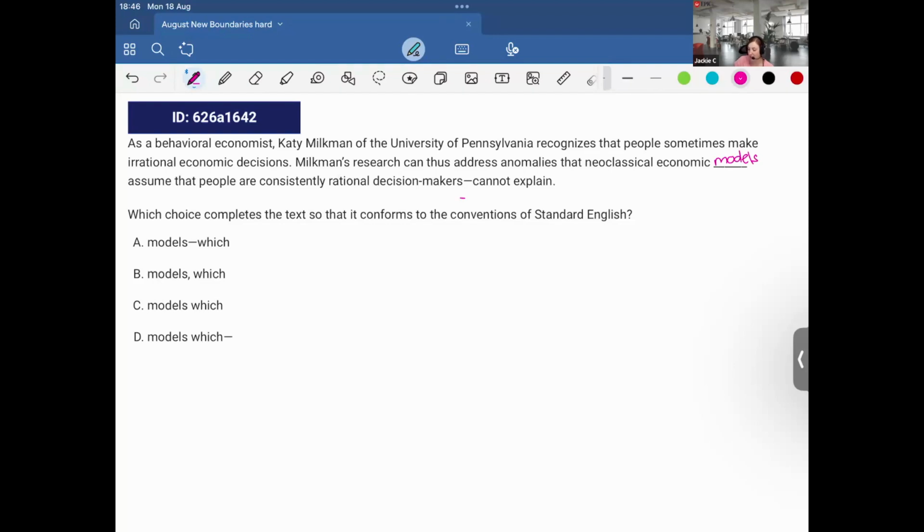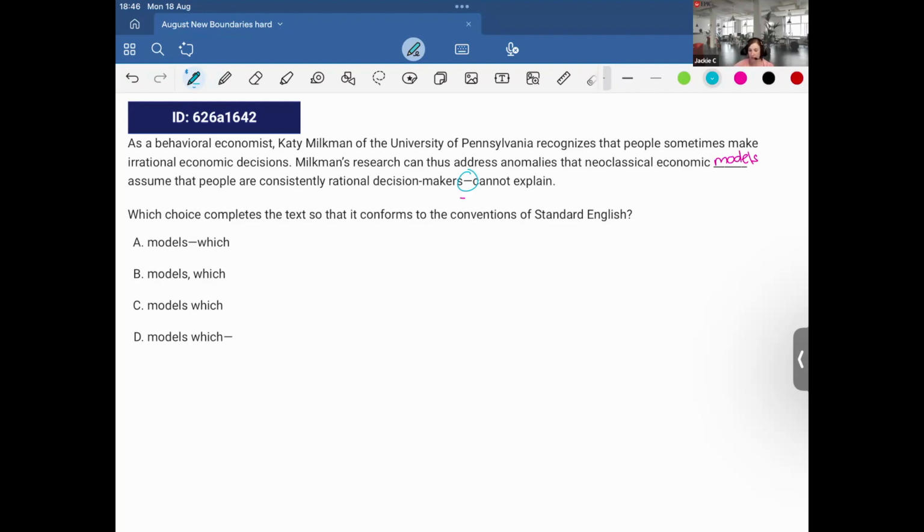Okay, so here it seems like it's trying to explain what these neoclassical economic models are. I also see that there's a dash here. If I have a dash here in the passage and I'm using the passage to explain some extra information, I need to have a dash appear previously.